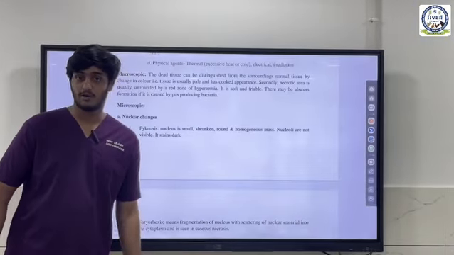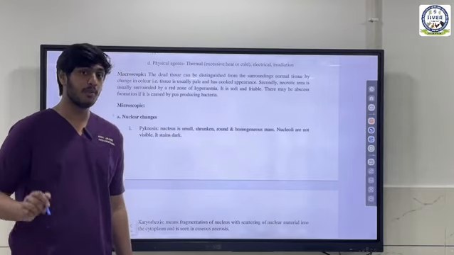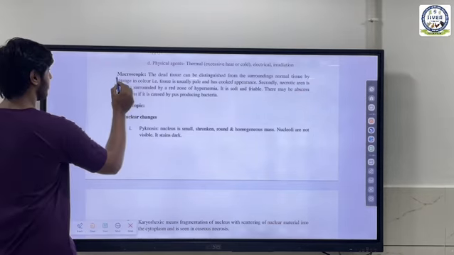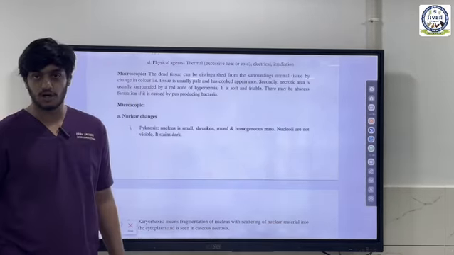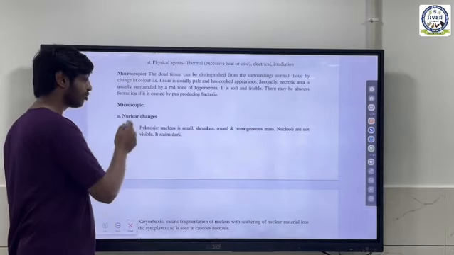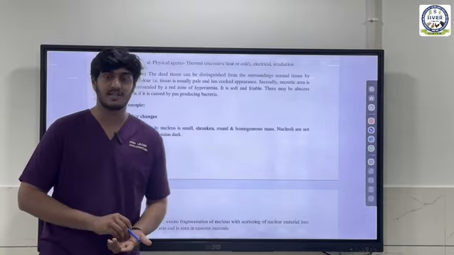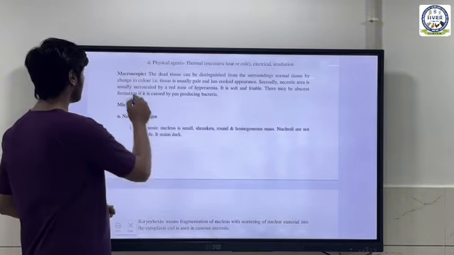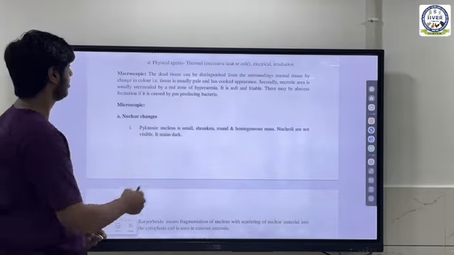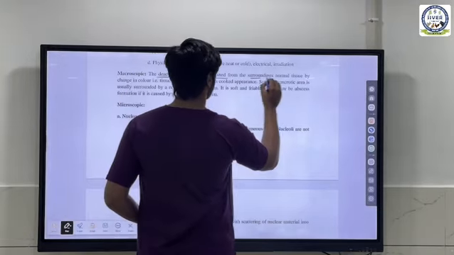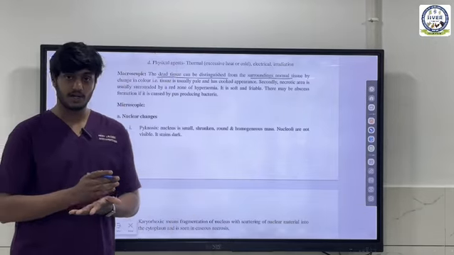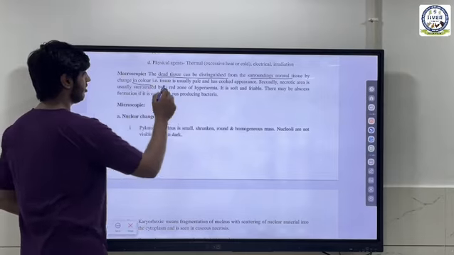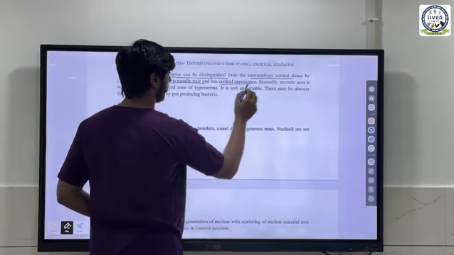So whenever we talk about any condition or disease in pathology, you must show the changes that are occurring in the cells or tissues. Macroscopic changes are the changes that you can see with your naked eyes, and microscopic changes are changes that are occurring inside the cell, which you have to have a microscope to see. So the macroscopic change is basically that the dead tissue can be distinguished from surroundings. There is a line of demarcation between the dead and living tissue by change in color. For example, the dead tissue is usually pale and has a cooked appearance.